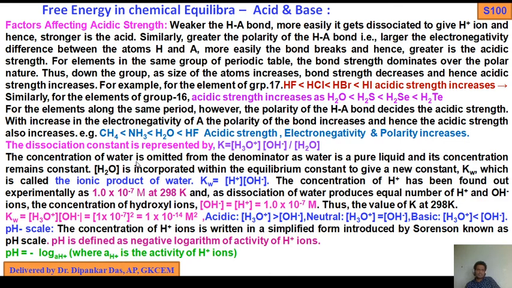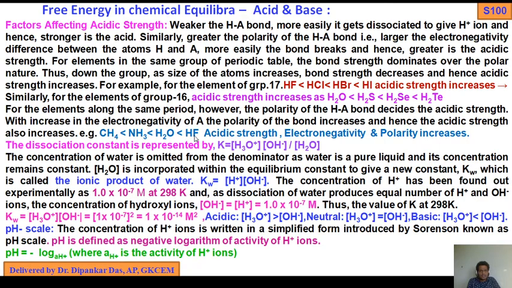We consider here the second period, elements of the same period. You see, these are the second period elements: carbon, nitrogen, oxygen, fluorine, neon, etc. So these are the p block elements: boron, carbon, nitrogen, oxygen, fluorine. From left to right, size decreases as effective nuclear charge increases. So fluorine is the more electronegative atom, so HF polarity is more.